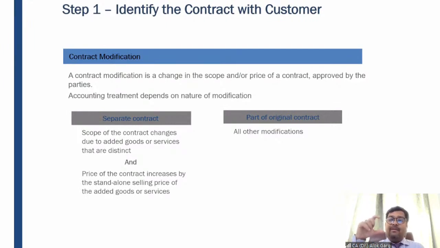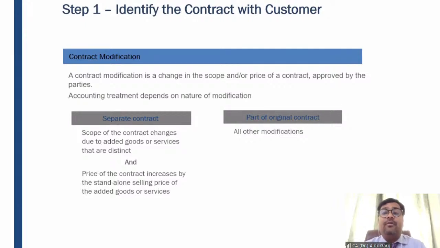So see, why these contracts have been combined and what was the implication of the combination. The revenue for the sale of the tool has to be recognized only when this consulting service is provided. So this is the implication, right? The timing of the recognition of revenue has been postponed.